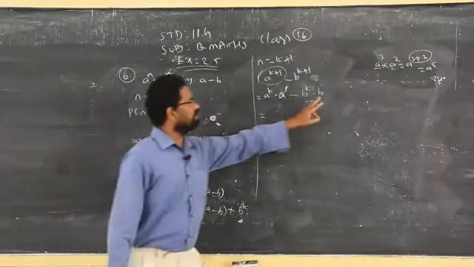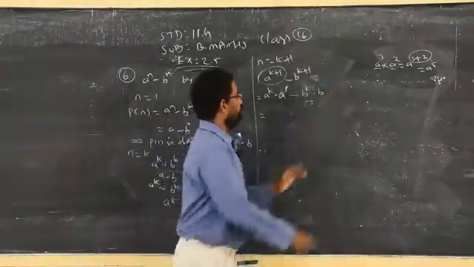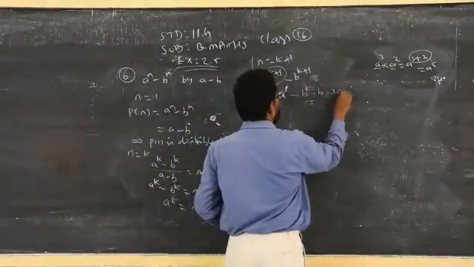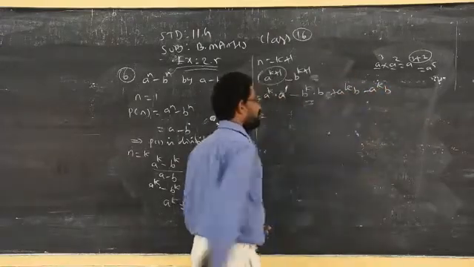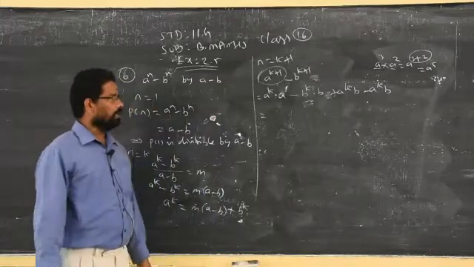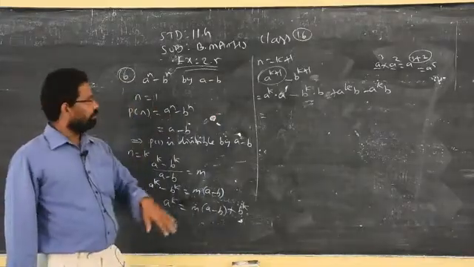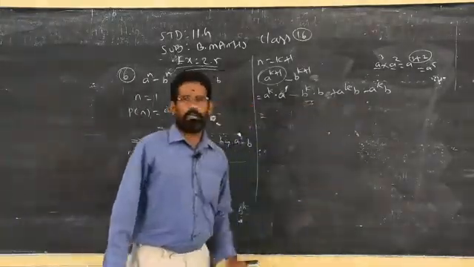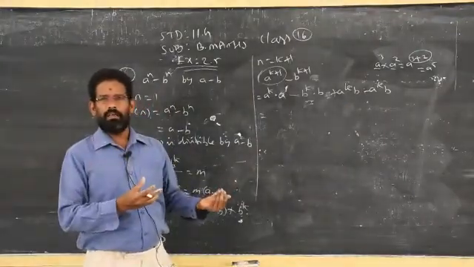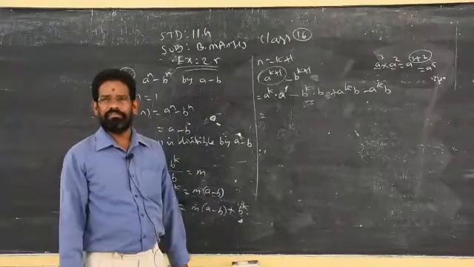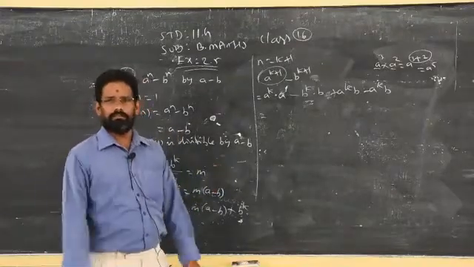I can make some adjustment. If you add a power k b and subtract a power k b, you will simplify and get the answer. That is not a question. If you apply add and subtract, group the terms, take the common factor, you will get the answer.